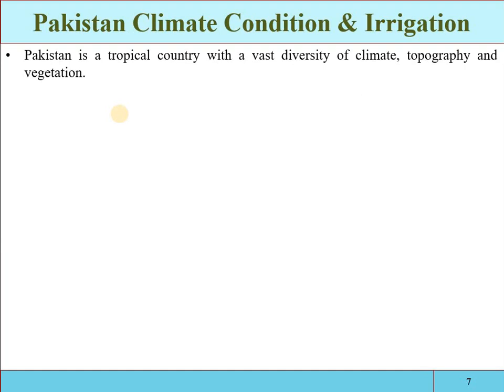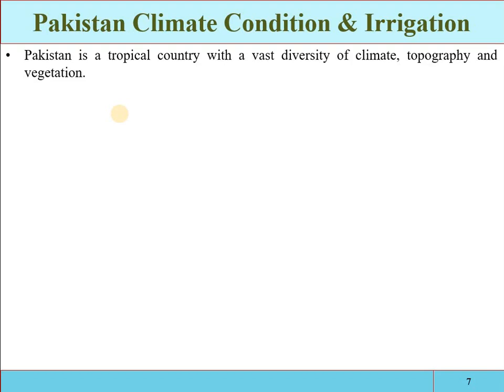vegetation. If we look from the northern areas into the southern part of the country, there is a huge difference in climate, topography and vegetation, because in different areas different types of crops can be grown. Also, in the northern areas there are steep slopes, and in the southern areas the lands are plain.